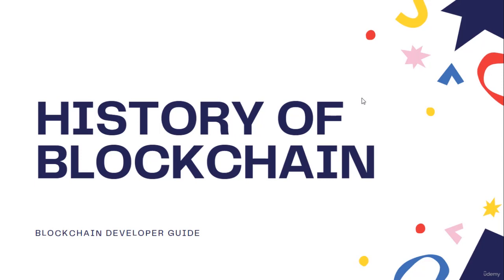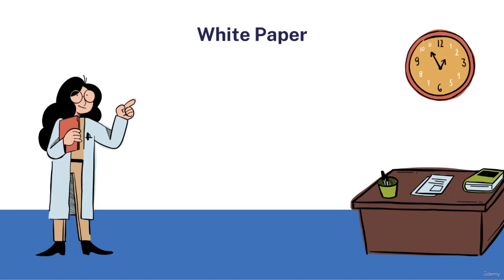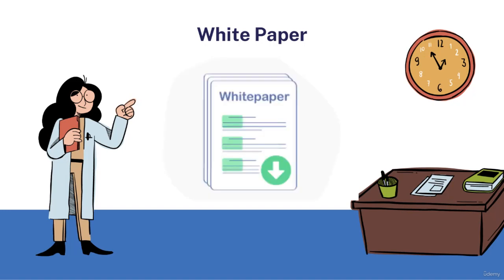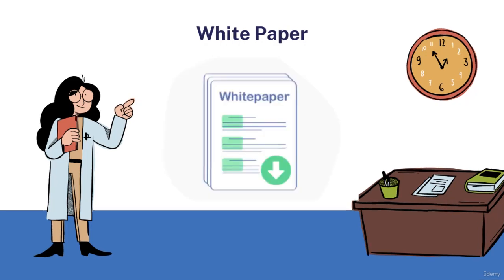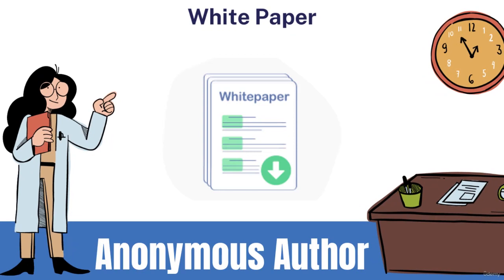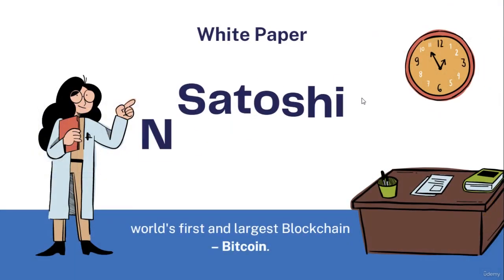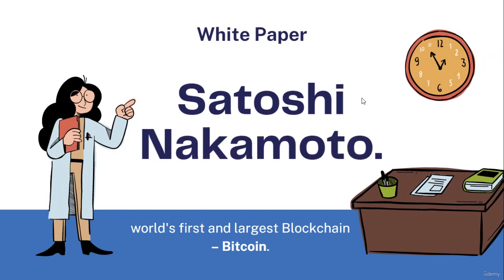Lecture on blockchain. Today we will discuss the blockchain history. The story of blockchain begins with a white paper published by an anonymous author a decade ago. Blockchain began as an idea documented by Satoshi Nakamoto. The ideas outlined in this paper led to the world's first and largest blockchain, called Bitcoin.